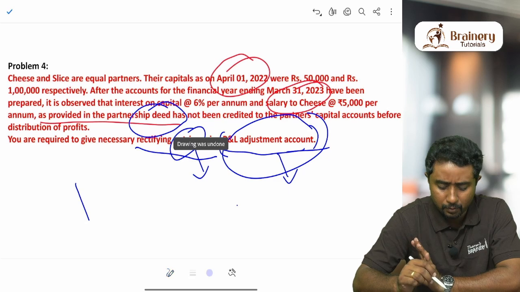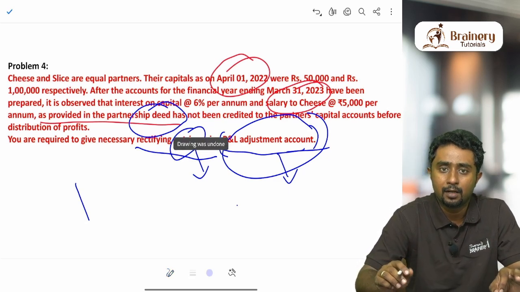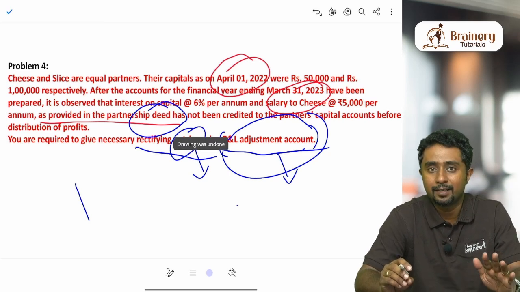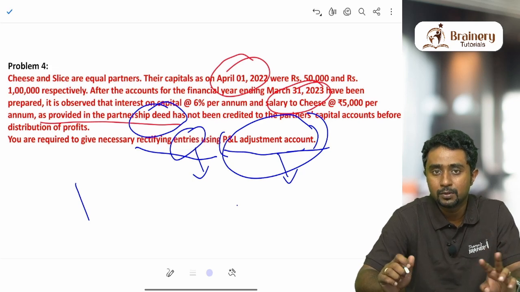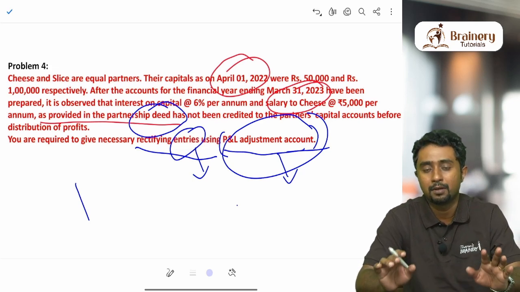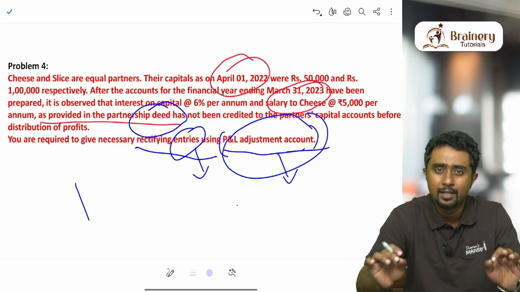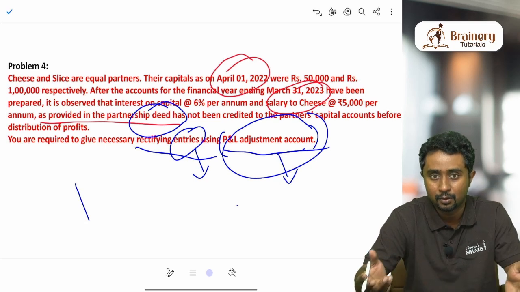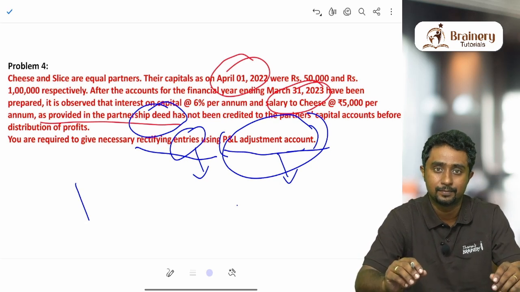That is how you have to think. I would only want you to think about the capital account of the partners. Inside the capital account, is there any amount that is already written wrongly, and also inside the capital account, which amount should come? These two things are only needed for solving this question. What are the amounts that are written wrongly in the capital account, and which are the amounts that should come in the capital account?